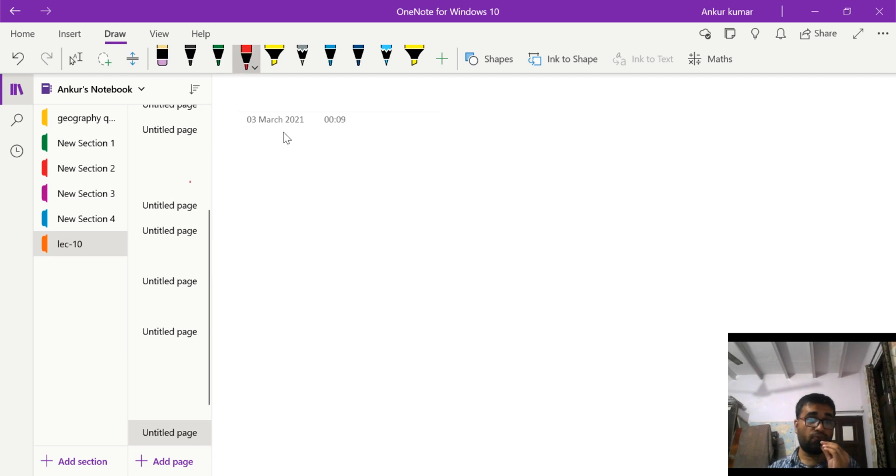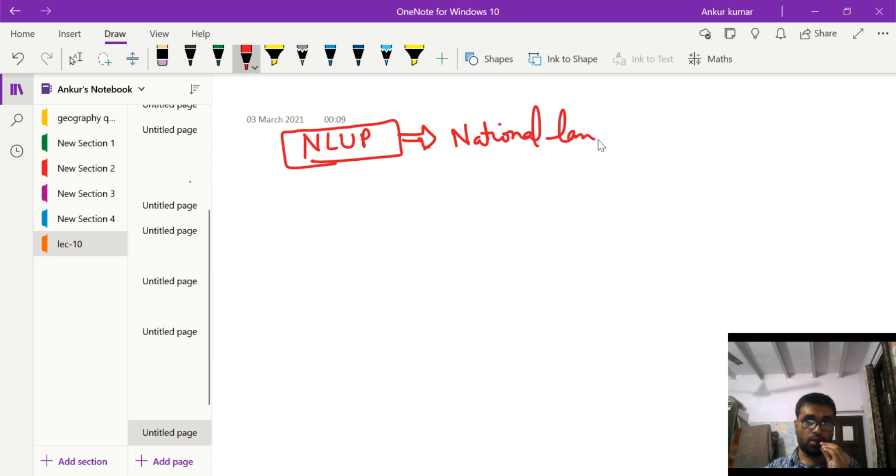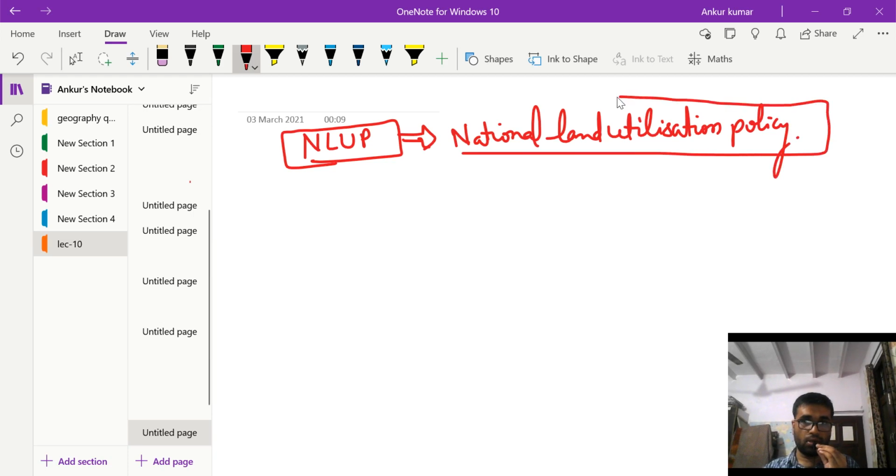Such a huge problem: only 2.4% of the land, and we are mismanaging it. That's why we need a national land utilization policy, NLUP. Let us frame this policy as the last topic of this class: national land utilization policy. So first, why do we need a national land utilization policy?